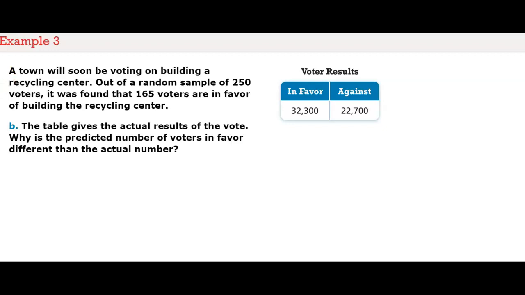A town will soon be voting on building a recycling center. Out of a random sample of 250 voters, it was found that 165 voters are in favor of building the recycling center. Part B. The table gives the actual results of the vote. Why is the predicted number of voters in favor different than the actual number?